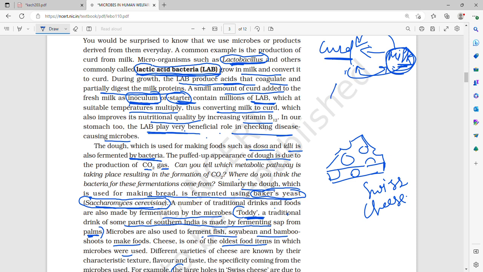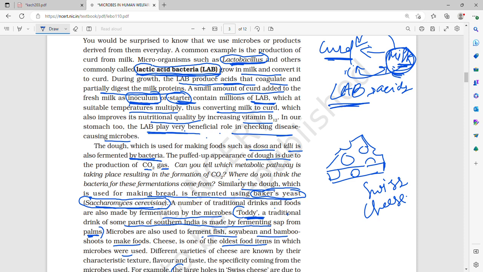The lactic acid bacteria or LAB, one of which is Lactobacillus, convert milk to curd. How do they convert milk to curd? They produce acids. These acids coagulate and partially digest the milk proteins.